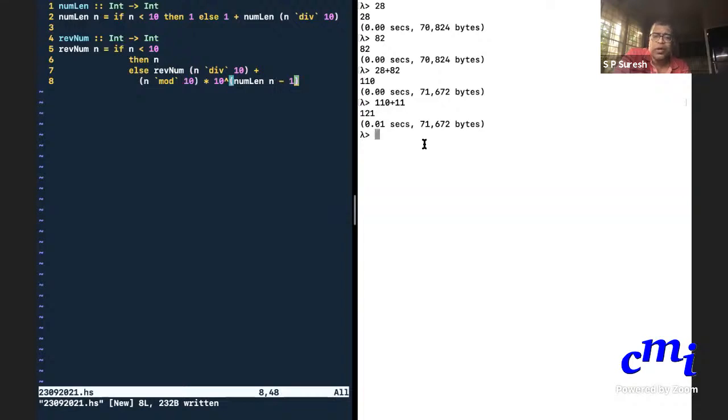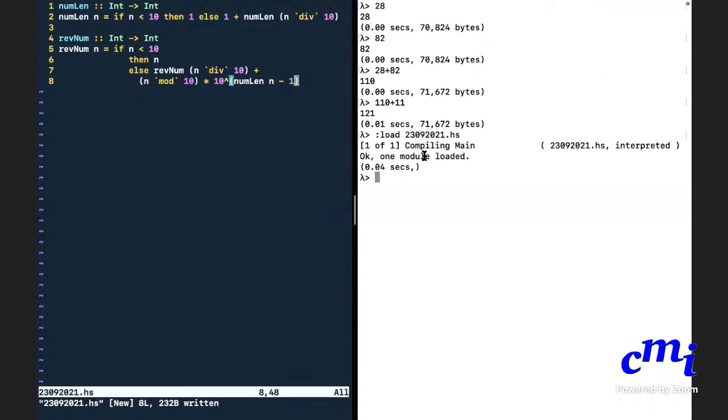Now is the most important command in GHCI. Like we saw colon T, etc. You can say colon load and give the name of the file. The name of the file is 23 followed by something. Oh wow! In the first step itself, it compiles. If there is an error, it will complain about that error. So you have to go back, fix it, and then come back. Don't worry, we don't have to save this or so.